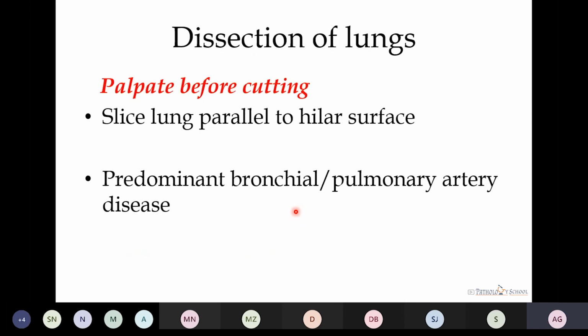For the dissection of lungs, the rule is we have to palpate before cutting. We slice the lung parallel to the hilar surface from the apex to the base, such that the hilum is placed below. Then if there is any predominant bronchial or pulmonary artery disease, in that case we have to dissect along the airways, or in case of pulmonary artery, along the artery by putting a probe from the hilum towards the pleural surface.